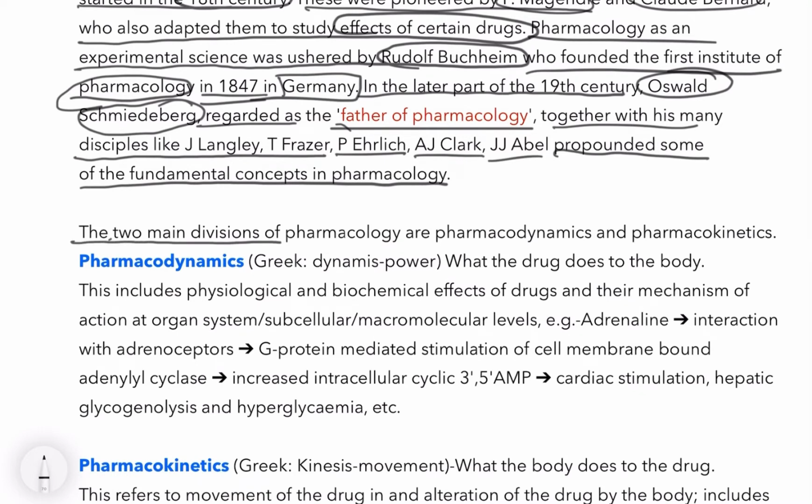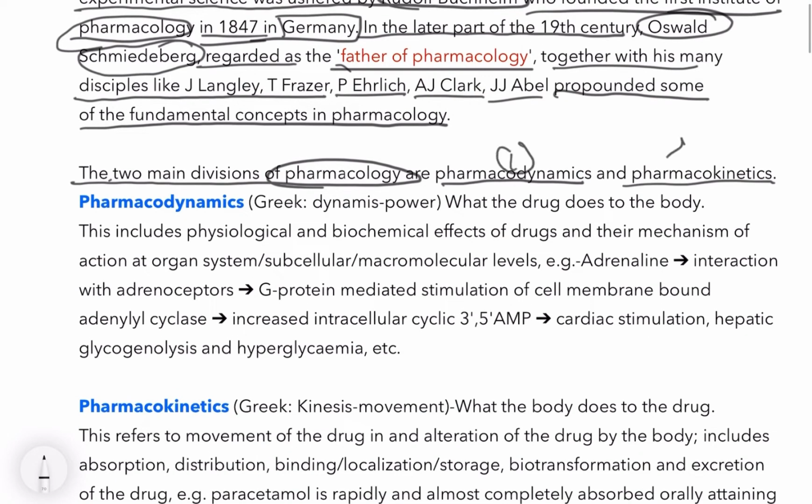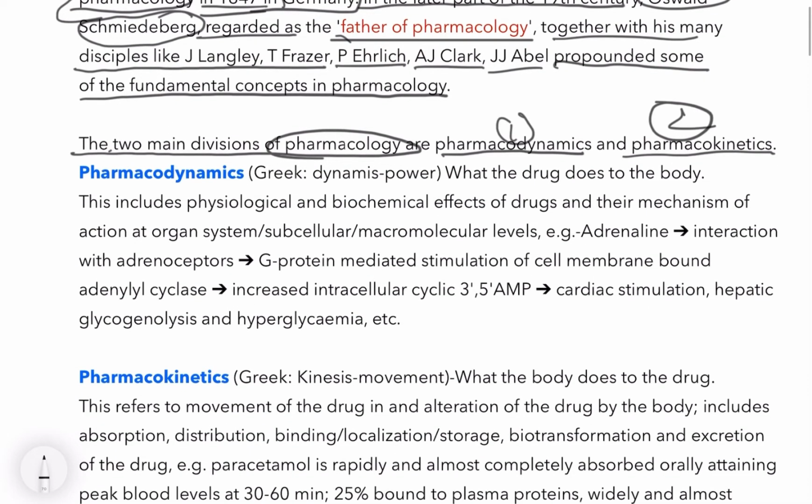The two main divisions of pharmacology are pharmacodynamics and pharmacokinetics. Do remember these two, okay? This will be useful, and these terms will come up rapidly throughout the chapters. Now pharmacodynamics, where dynamics means power: what the drug does to the body. Pharmacodynamics discusses the effect of the drug on the body.